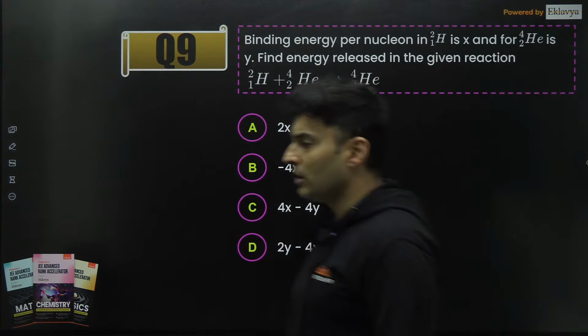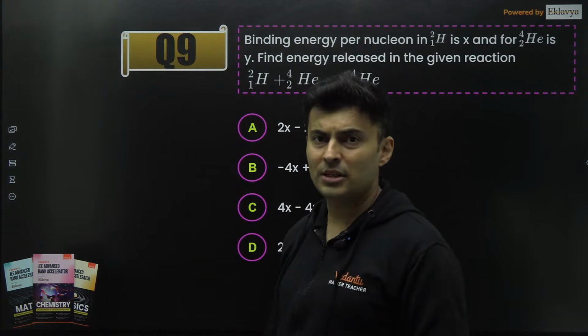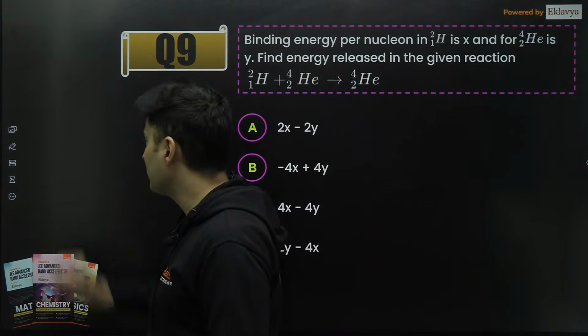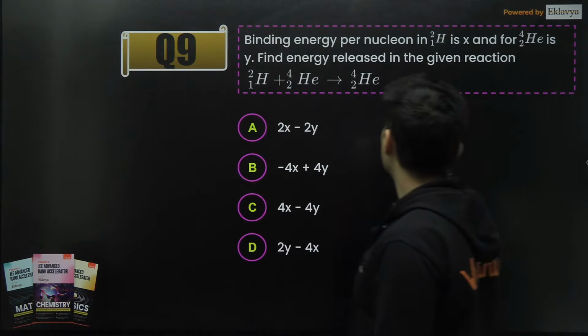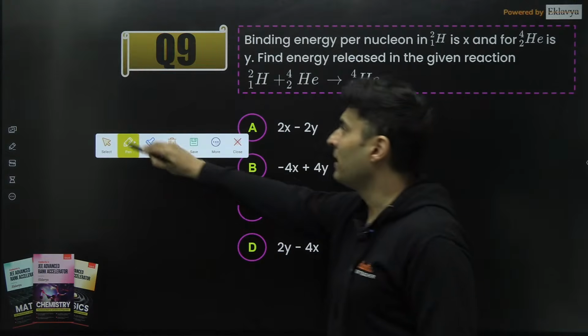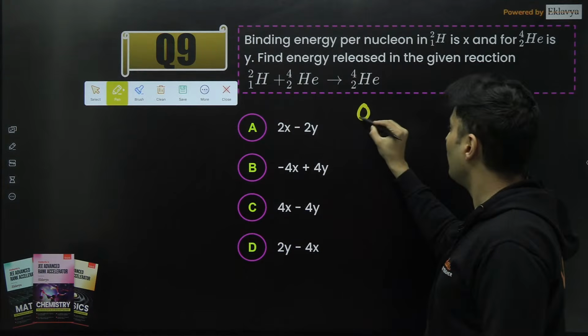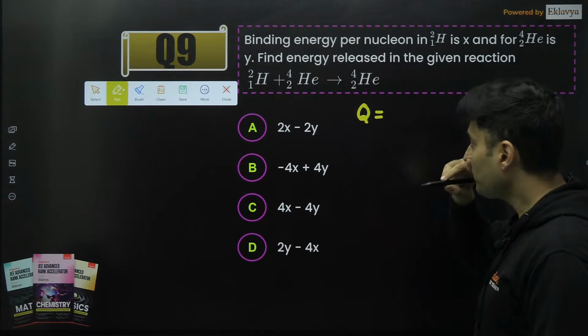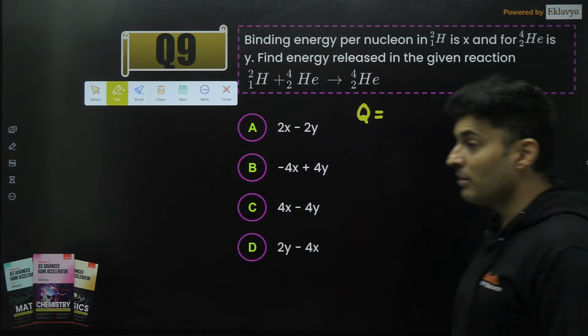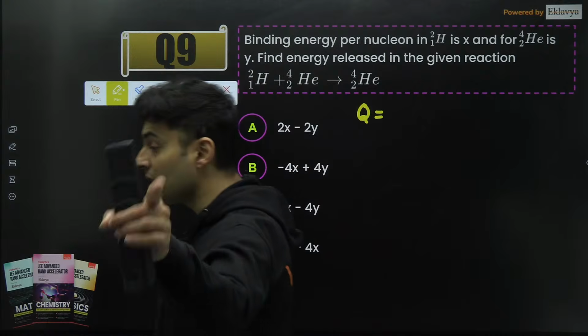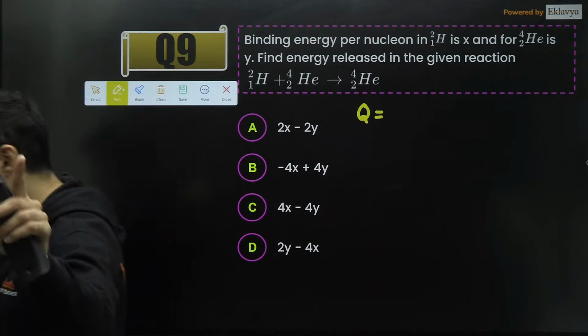This question we did during the mock test discussions. The question was finding the Q value. Whenever you have to find the Q value of the reactions, do you remember the formula, guys? Binding energy and Q value, how is it related?